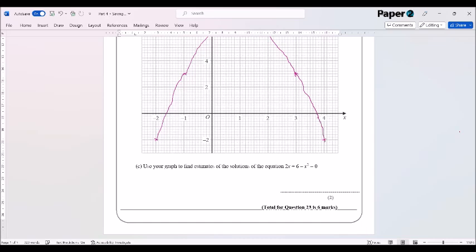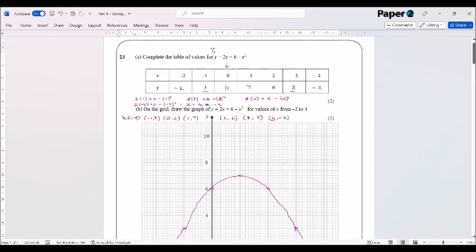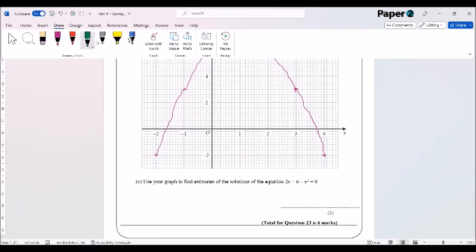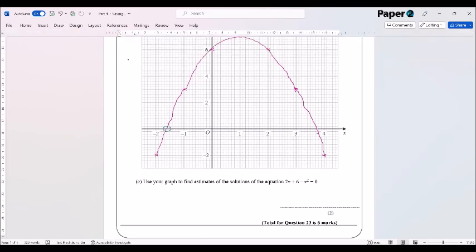And there's my graph. Now it says use your graph to find estimates of the solutions to the equation 2x + 6 - x squared = 0. So what's the same? What's different? Well, the left-hand side, 2x + 6 - x squared, is the same as the graph that we've just drawn. But instead of having y there, we've got an equals to 0. Where is it equal to 0? Well, it's equal to 0 at 2 points. It's equal to 0 just here and just here. So there are two values of x that we're looking for here.